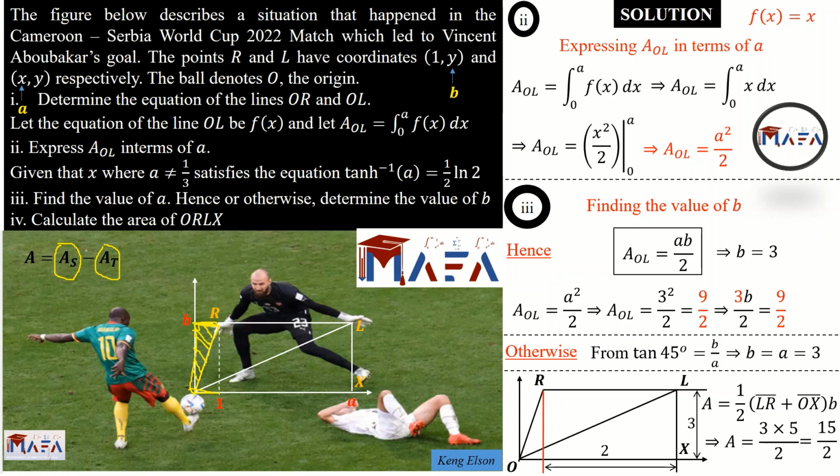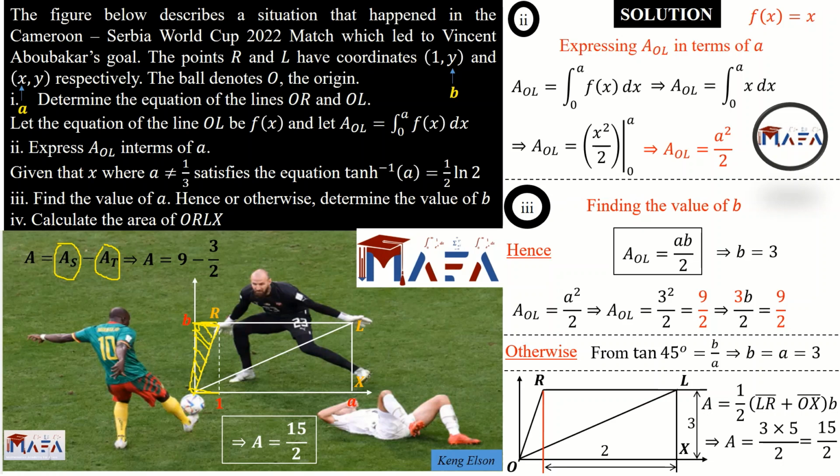What's the area of a square? Length times width. Sorry, side squared. Anyways, the length is the same as the width, so length times width is side times side, which is side squared. It gives us 9. What about the area of my orange triangle that I've demarcated? It's half base times height. The base is 1 and the height is 3. Half times 3 times 1 is 3 on 2.